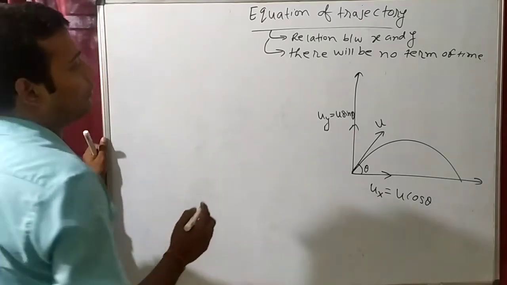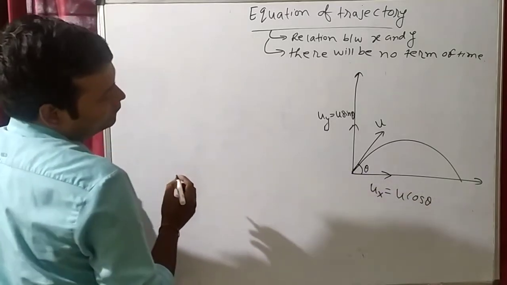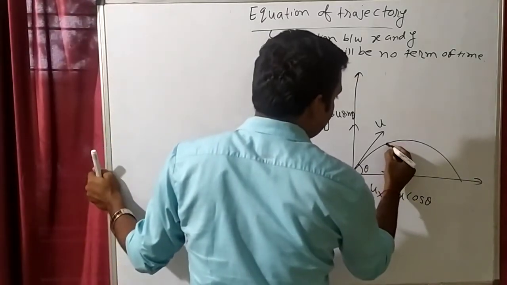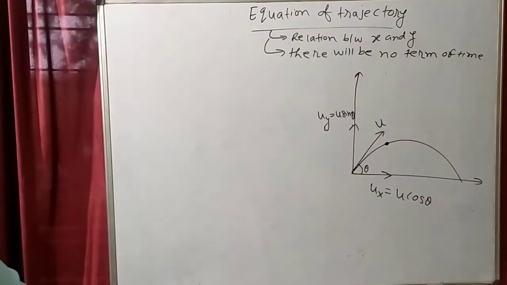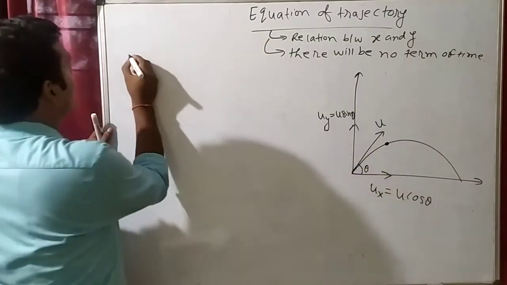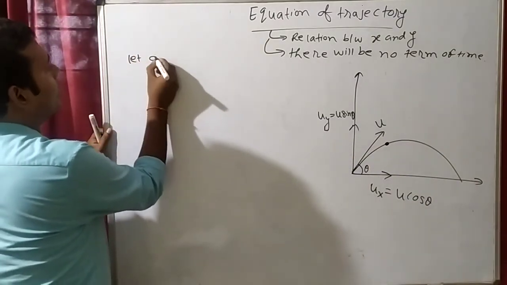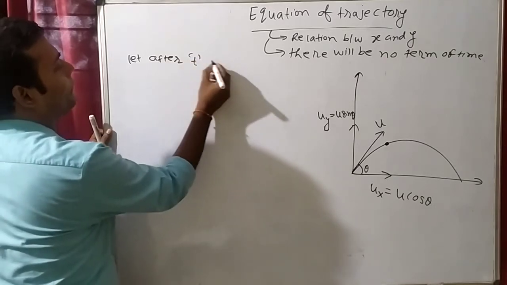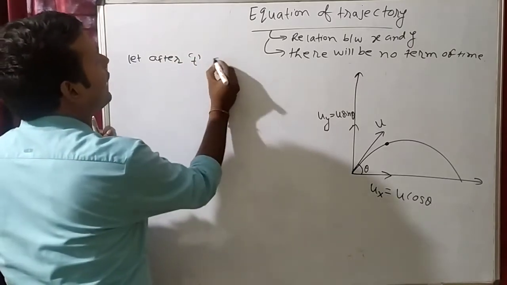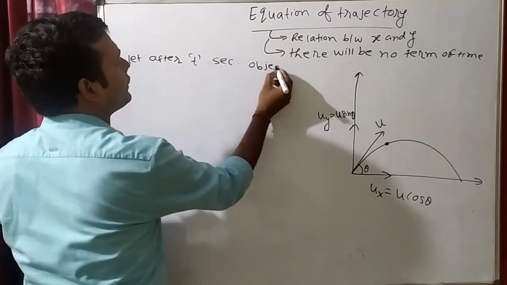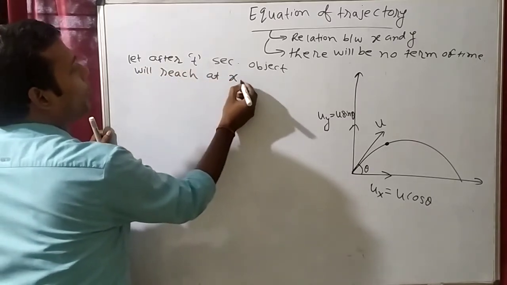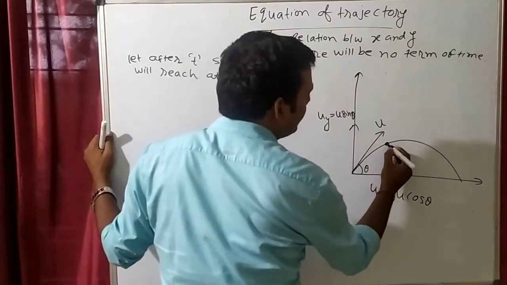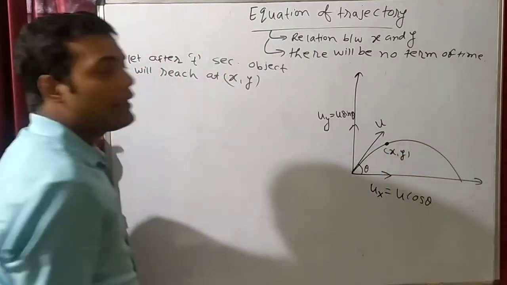Then after that you have to understand that after let's say t time, after t seconds, the object will reach at x, y. हमने मान लिया कि t टाइम के बाद ऑब्जेक्ट किसी कोऑर्डिनेट x, y पे रीच करेगा.